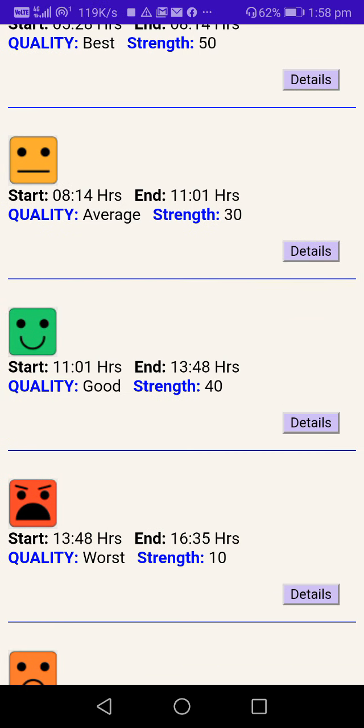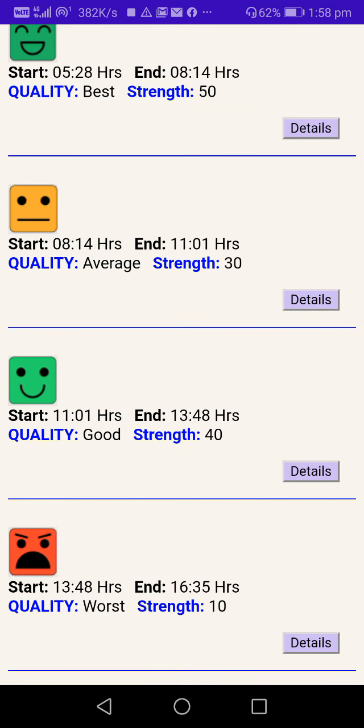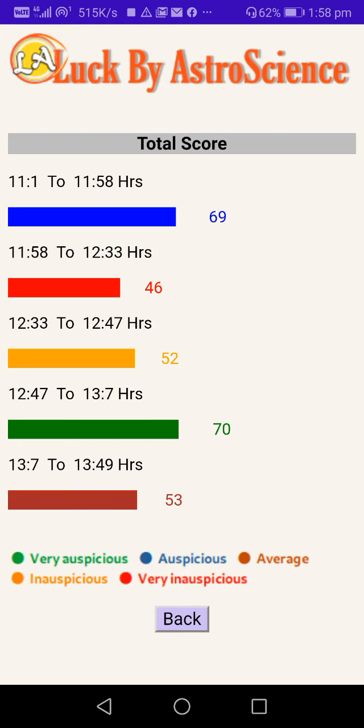So this is the one you'll take, right? 11 a.m. to 13:48. This is good, okay, the second best in the entire day, and the strength is 40. So you can pick this one and go to details and take the highest one. So 12:47 to 7 minutes past 13. This is single digit minutes. Okay, in my next version, I'll make it 07 minutes past 13 hours. So 12:47 to 7 minutes past 13. So just 15 minutes before 1 p.m. till 7 minutes after that. This is the slot you would target. Okay, so this is how you use it.